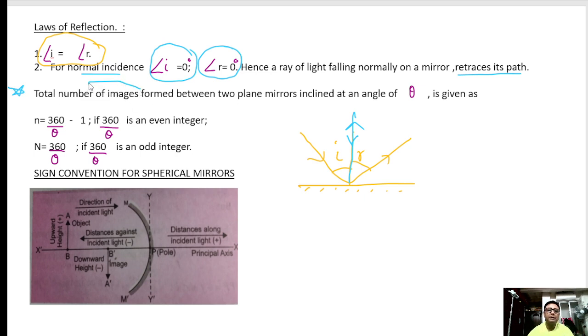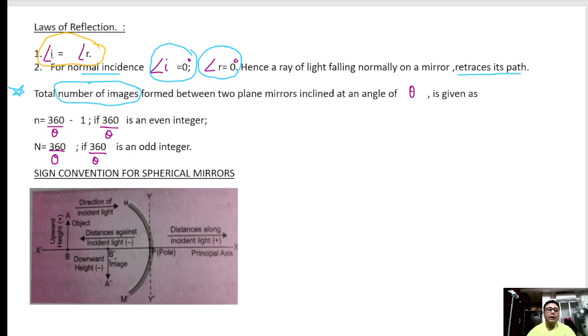Second, very important is the total number of images. We are going to study the number of images here. Let me first erase this. See, basically I will be discussing with you the facts which you just have to know. You don't have to know how it is coming. No derivations are important. So I will be just discussing these topics and putting into your brain what you have to know. That's it. You don't have to know in detail how it is coming.